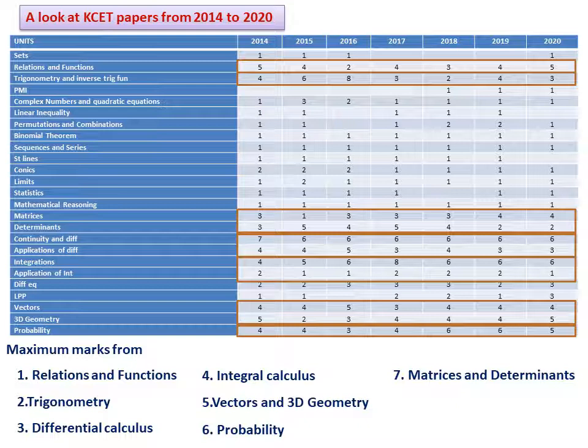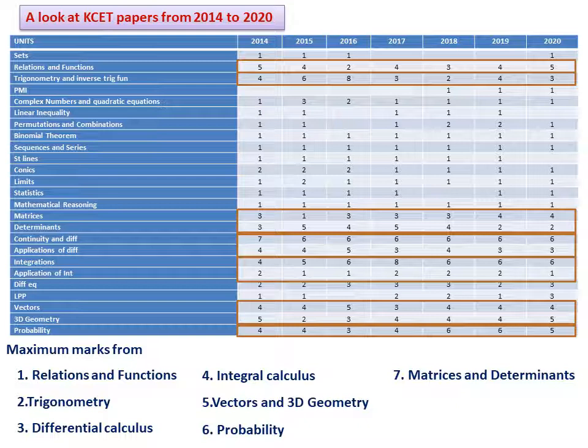For one particular unit, you have to ask at minimum that many questions only, and the maximum marks are also fixed. But here it is not like that. For example, from sets, some years there is no question. Similarly, for PMI, there is no question in the first 4 years, but in 2018, 19 and 20 there is one question each.